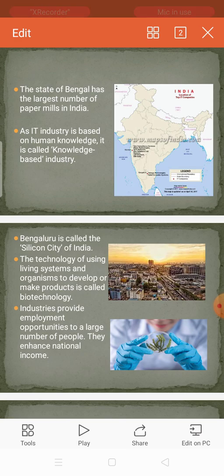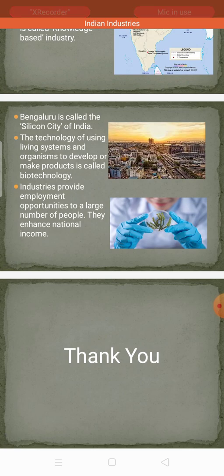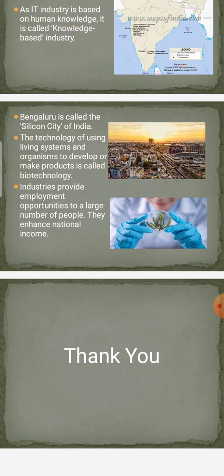Industries provide employment opportunities to a large number of people. They enhance national income. Everybody will get income, is it not? Everyone will get income. Those who are appointed in the industry, may be skilled or unskilled. Everyone will get a job in India. So like that, they will get monthly income. So that will enhance their per capita income.